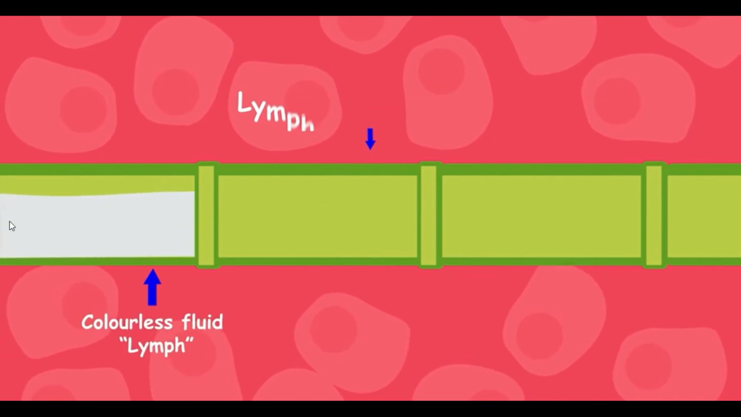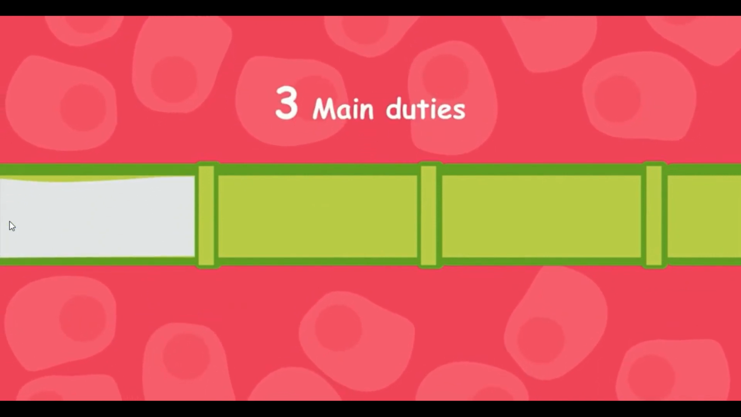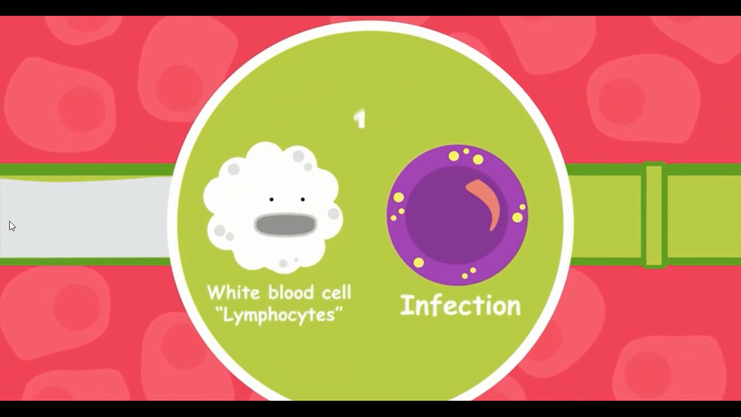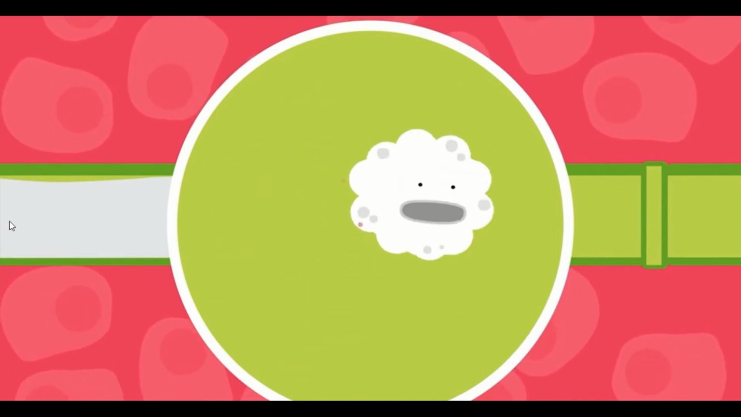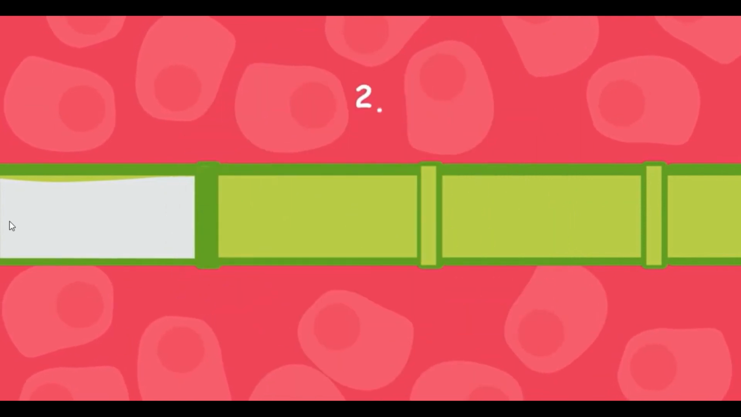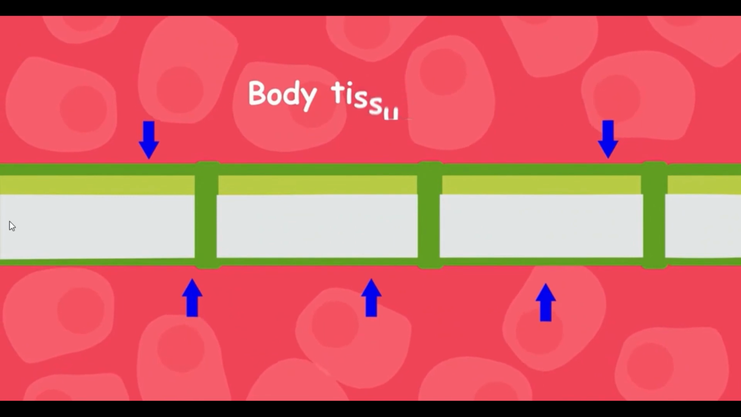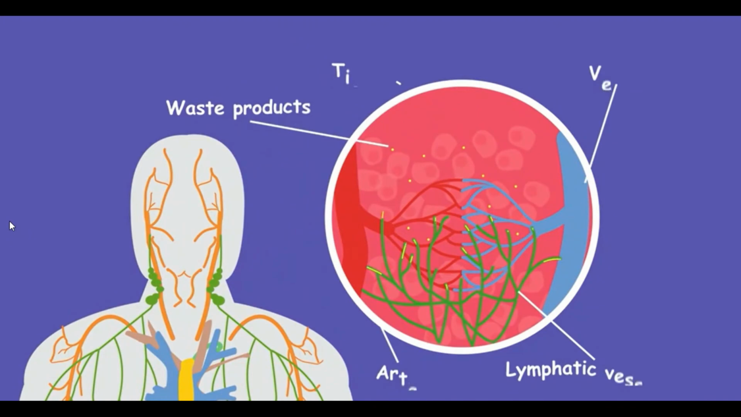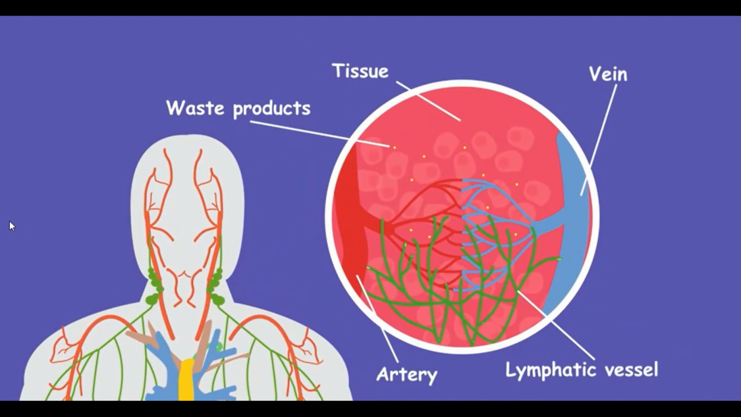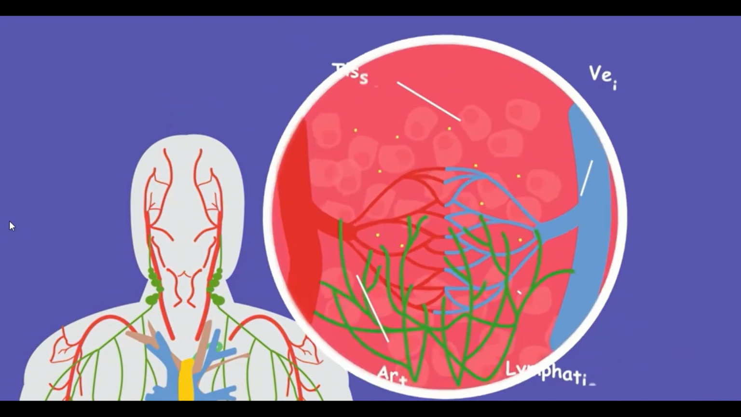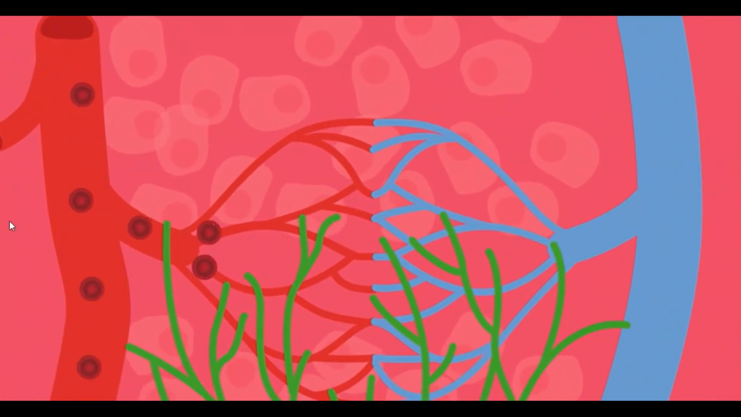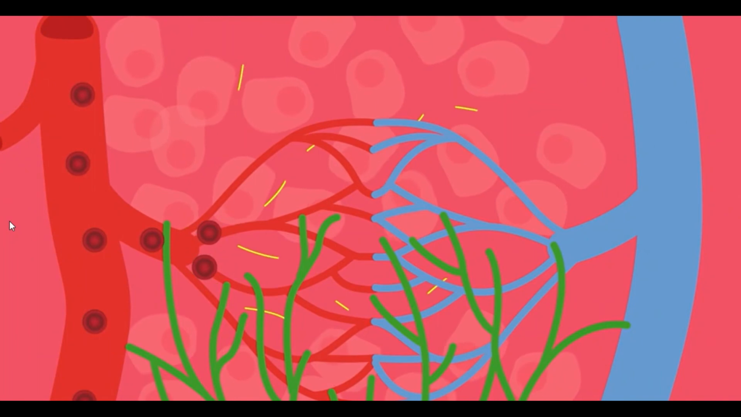Our lymphatic system has 3 main duties. First, it contains white blood cells called lymphocytes which are used to fight infections. Second, it acts as a one-way drainage system transporting fluid from body tissues into the blood circulation. Third, it gets rid of the waste products produced by the cells. And fourth, as the blood circulates, the body plasma leaves the blood vessel and enters into the tissue, delivering food, oxygen and hormones to the cells.